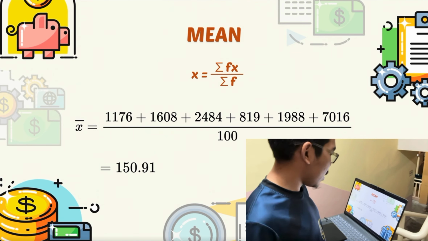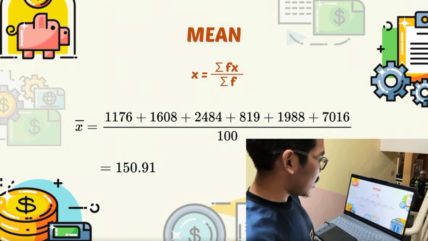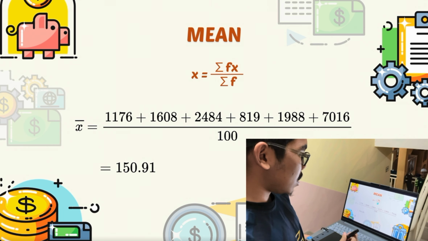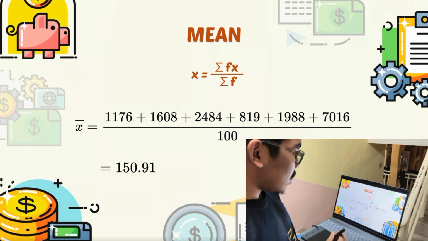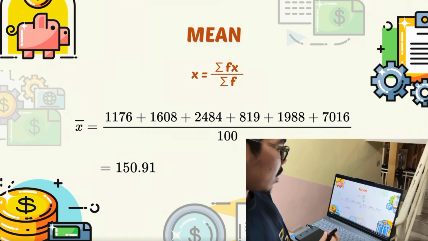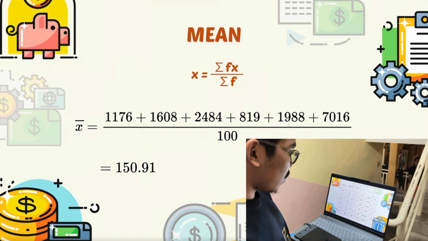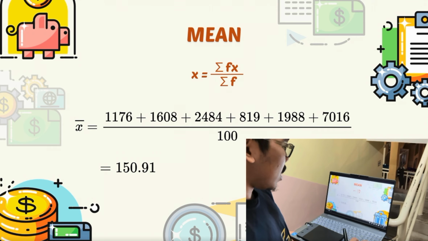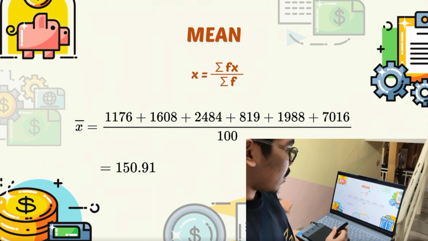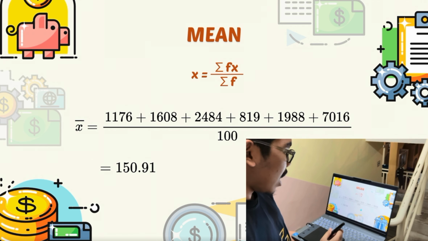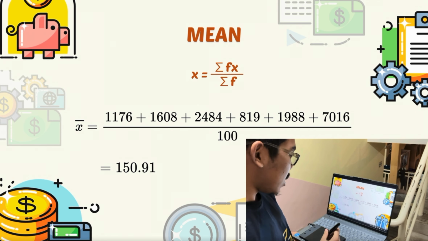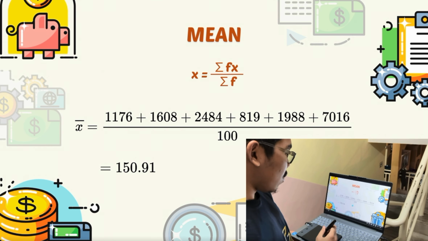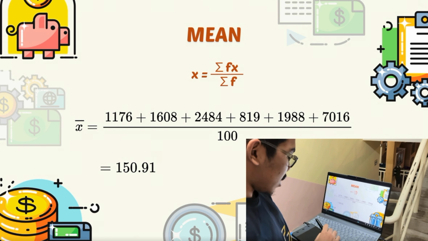Oh, sure. Come here. Okay, when we want to find the mean or average of our group data, first we need the sum of frequency times the mid interval value and the sum of frequency. So here I already have the values we need to find our mean. So we just need to put our values here, and voila, done. So that's the way to find the mean of group data.